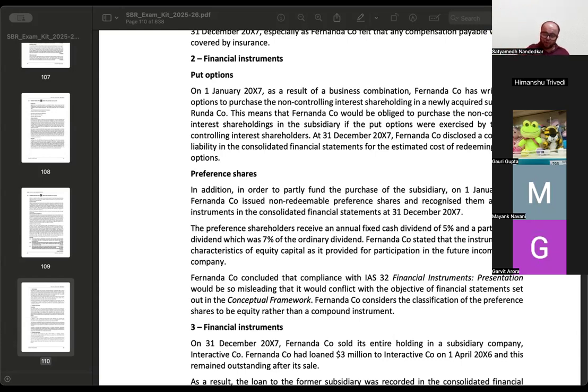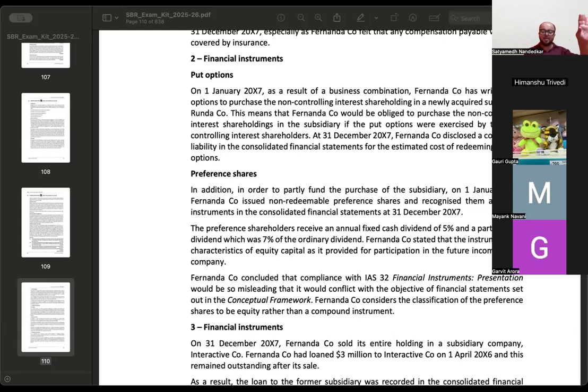Garvit, who is the holder of the put option, has an option to sell the shares to me. अगर उसने बोला सत्यमेव मुझे बेचना है, then I don't have a choice. I have a compulsion, मुझे उससे खरीदना पड़ेगा, and I will have to deliver cash when the option is exercised. ठीक है? This contractual requirement cannot be avoided, and this exists because of a past event.